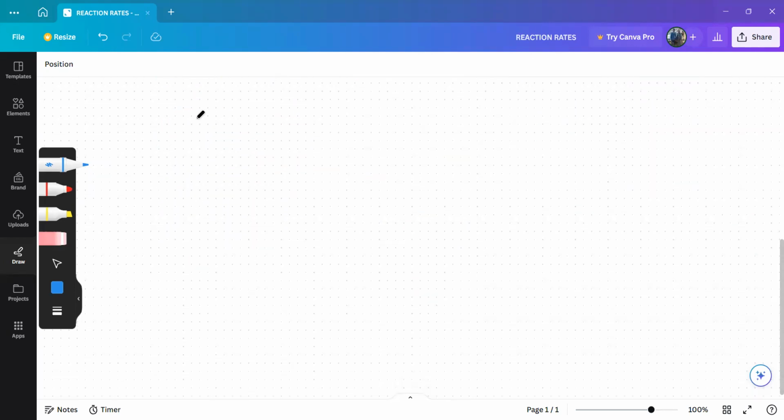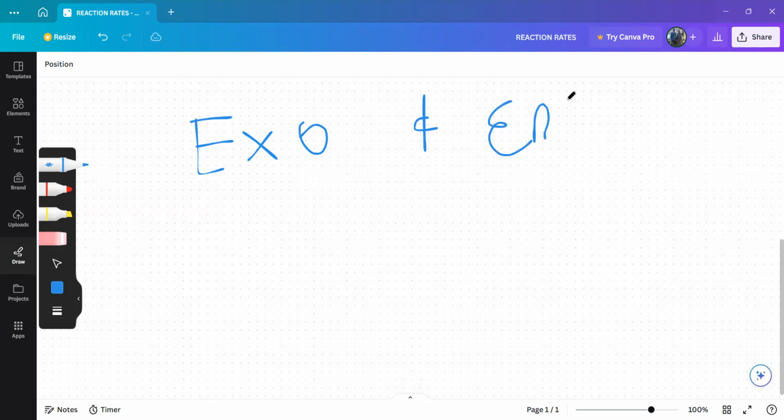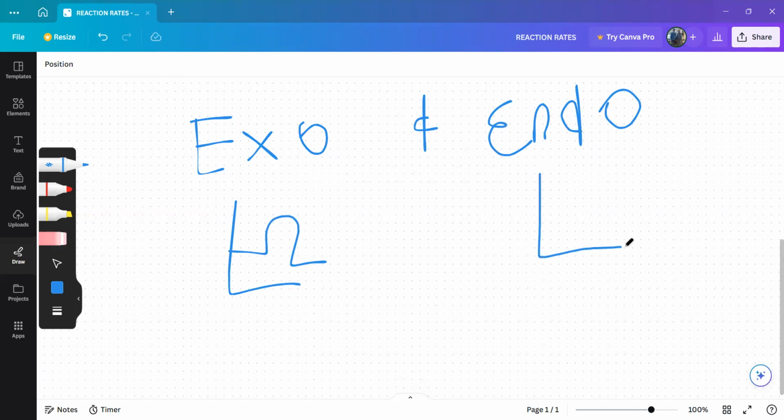Then mase kuzoba yilento lama graph ahlupha mfethu wabheka. Mase kuzoba yilento ka-exo no endo. Exothermic and endothermic. Exo and endo. So exothermic, igraph yakhona uzoyibona ime kanje. This is exothermic. But endothermic, igraph yakhona uzoyibona ime kanje.